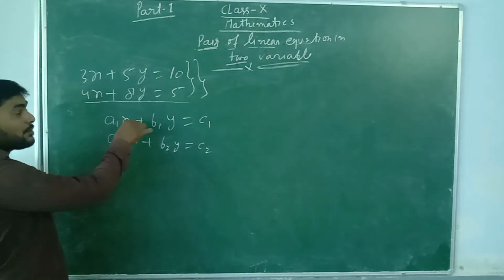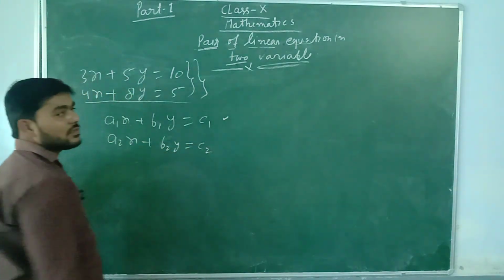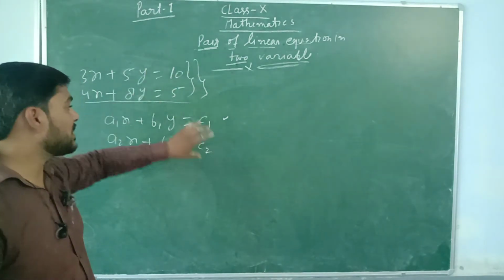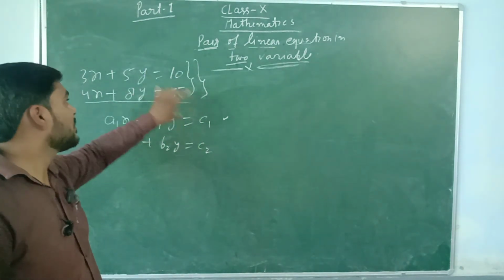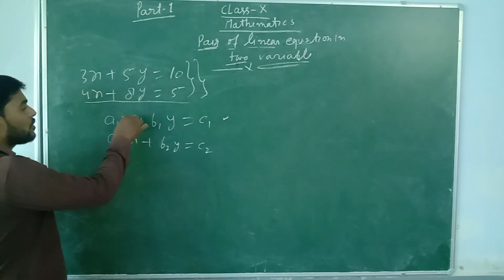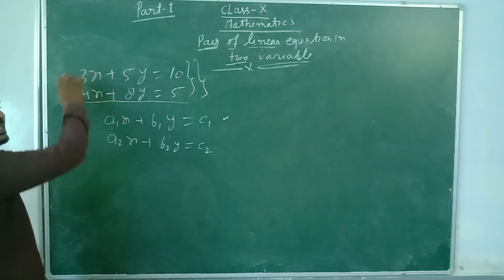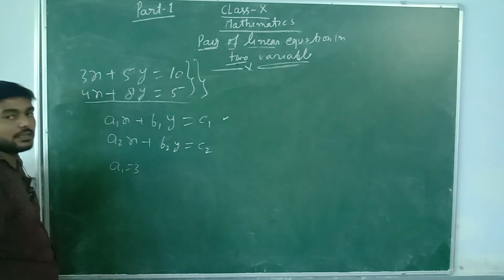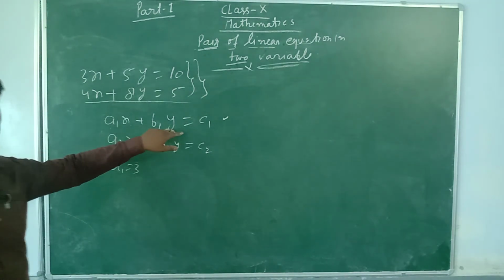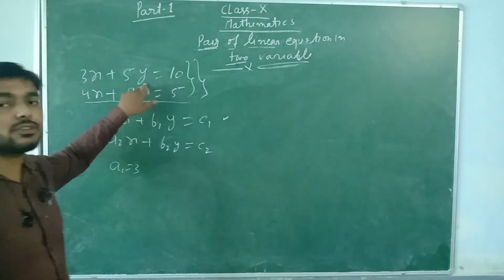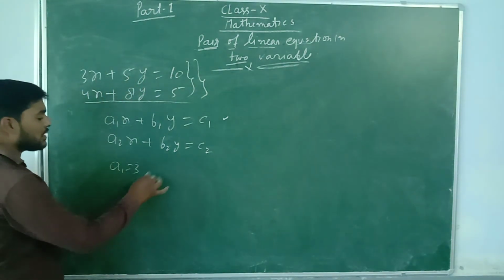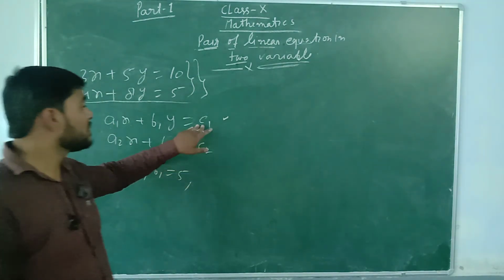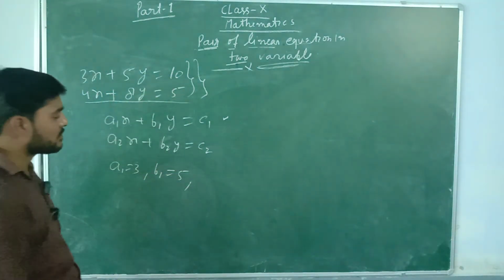Now compare the first general linear equation with the first equation. The coefficient of x is a1, the coefficient of x is 3, so a1 equal to 3. The coefficient of y is b1, here it is 5, so b1 equal to 5. Now the constant, c1 equal to 10.